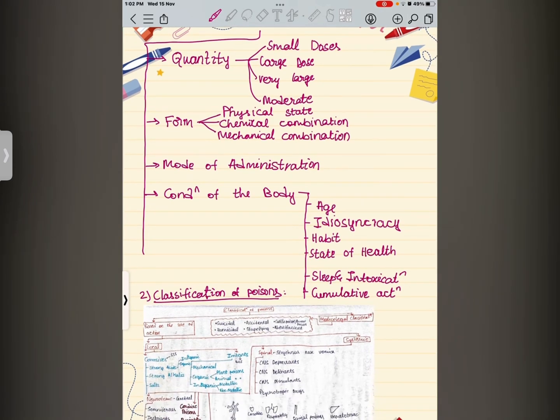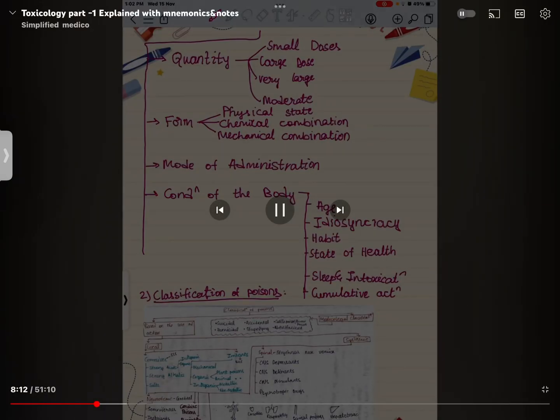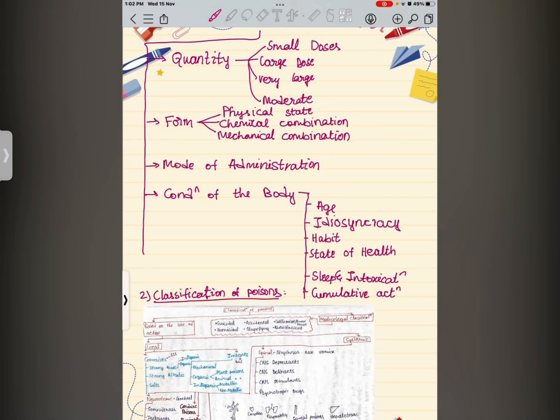Idiosyncrasy. What is meant by idiosyncrasy? Certain people are sensitive to certain drugs and even articles of diet. This explains that some people are allergic to peanut, and those people can die just simply by eating a peanut. Examples: shellfish, eggs, fruits, iodine, bromine, opium, heroin, cocaine, penicillin, and aspirin also. These are the common examples that most people are allergic to.